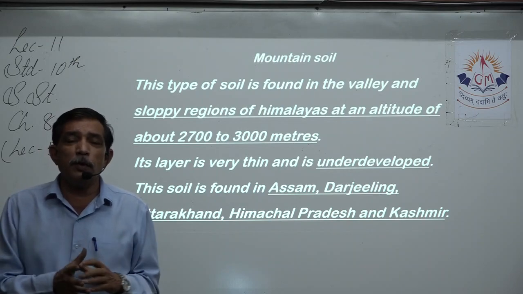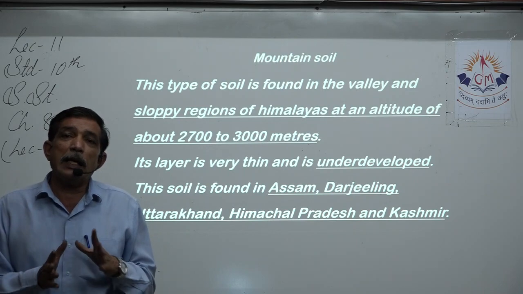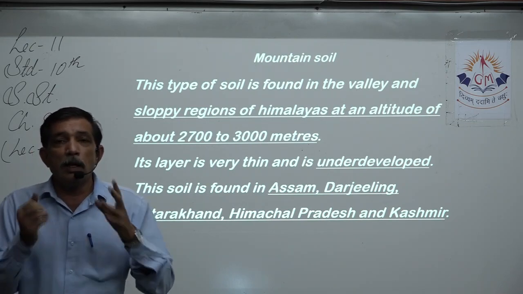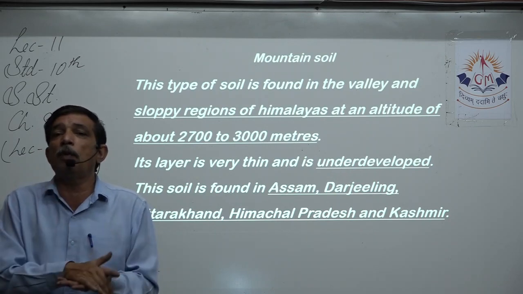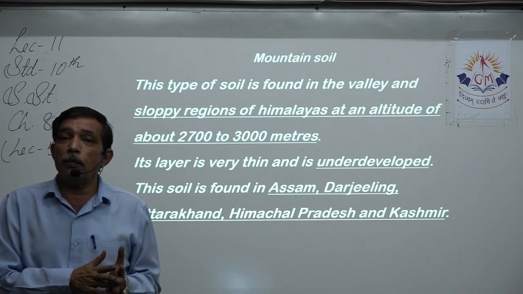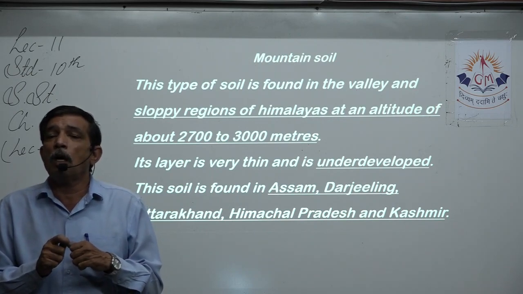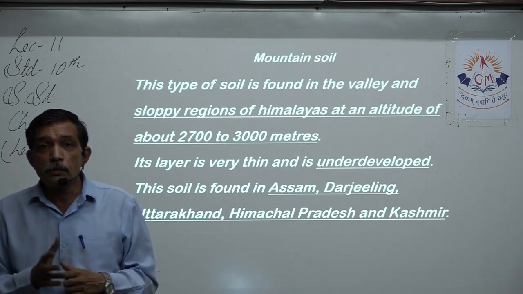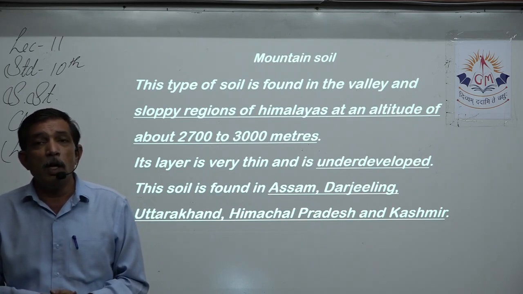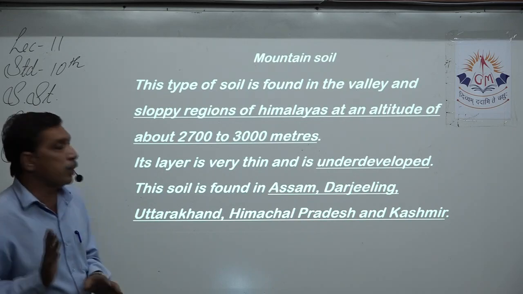over there, very few people live over there, very few animals are present over there, and some of them are inaccessible regions. So what happens when trees grow over there? The trees keep falling, leaves keep falling, all of that gets accumulated on the land. Plus the cold that is present throughout the year does not allow the organism to break up the dead and decaying into its basic form. So you will find a good accumulation of humus.